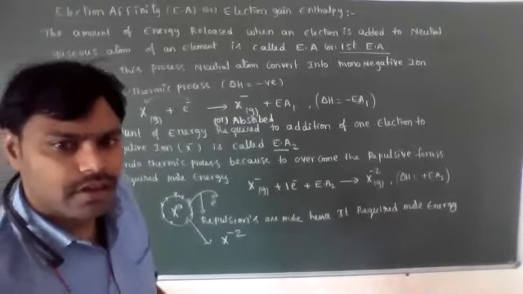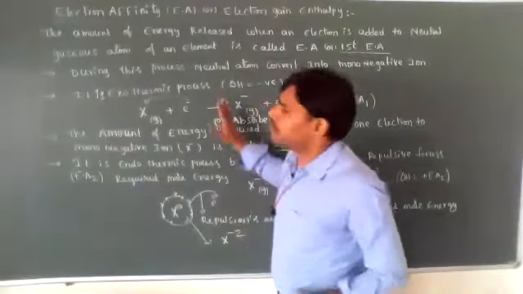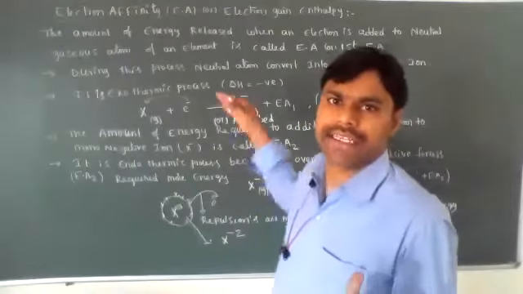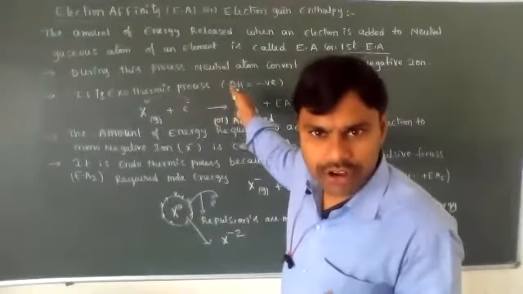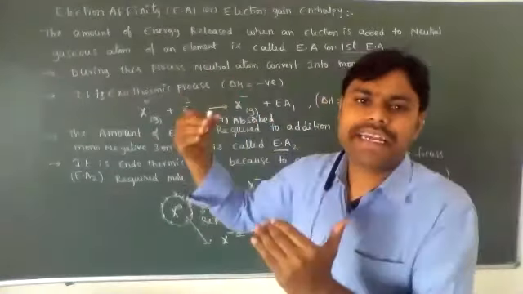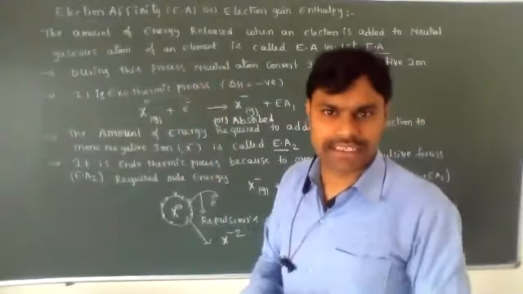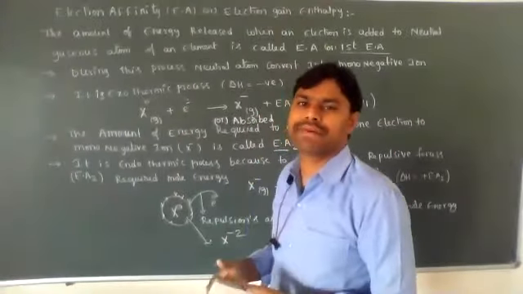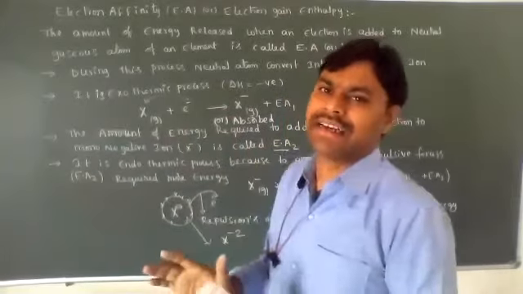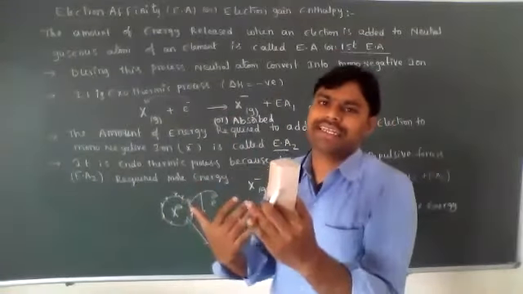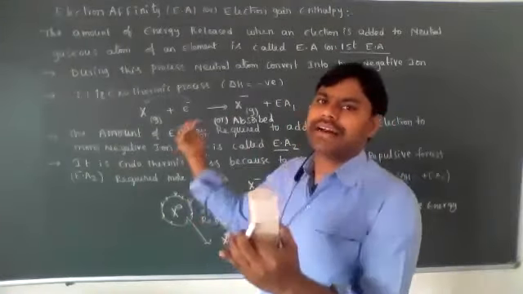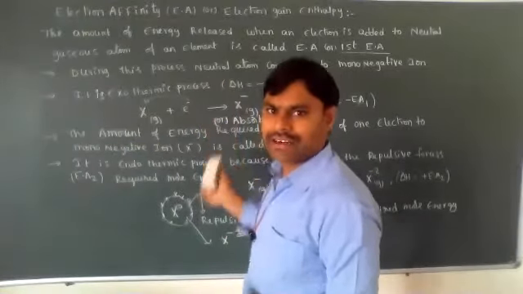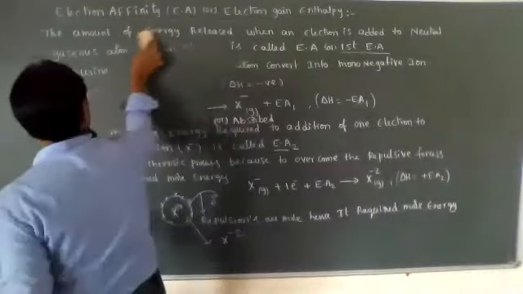Okay. So this is about first and second electron affinity. Now we'll discuss the factors. What are the factors affecting the electron affinity? After that, how it varies in groups and periods we will discuss. It's very easy. Electron affinity changes in groups and periods like ionization energy, but they are reverse processes. Ionization energy absorbs energy, electron affinity releases energy, that is exothermic. This is endothermic. That is the only difference.